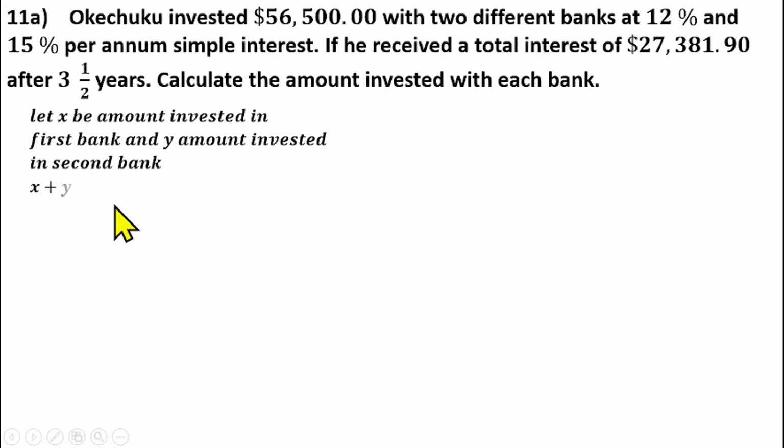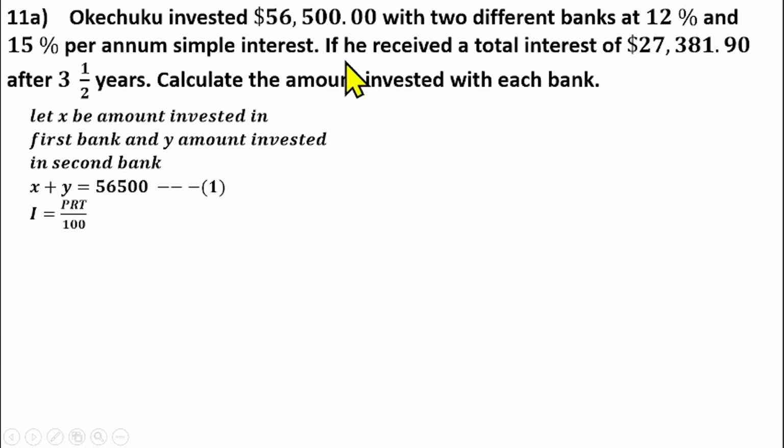The total amount invested was $56,500, so the amount in bank X plus the amount in bank Y will be this amount. That gives us equation 1.